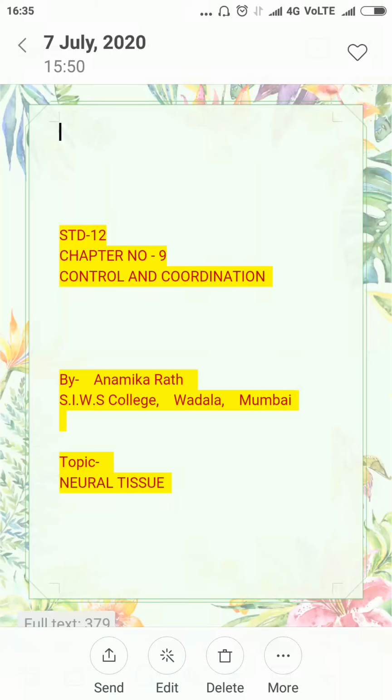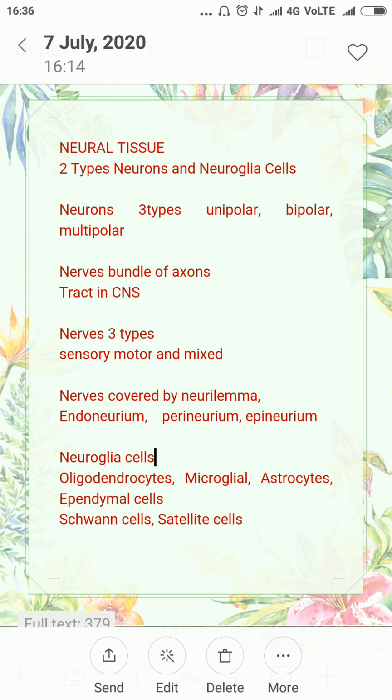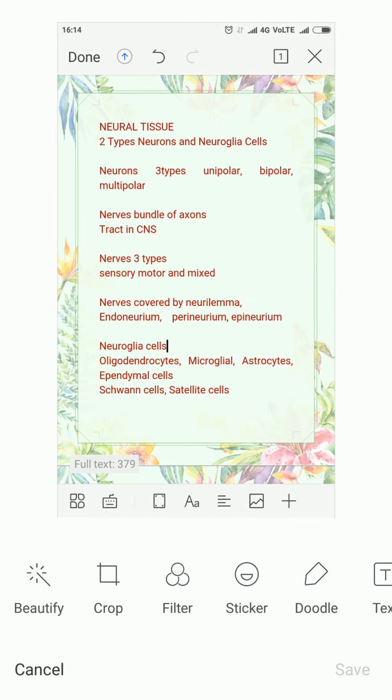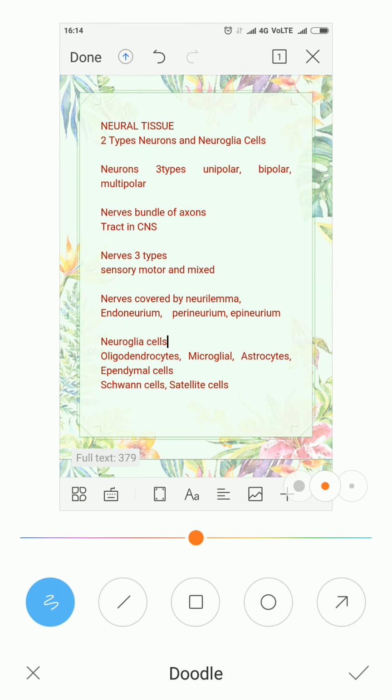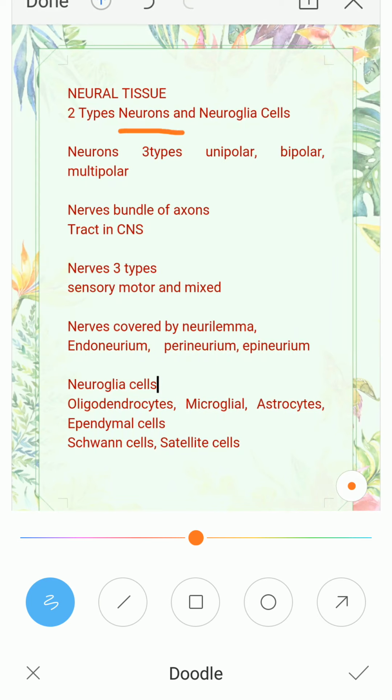Hello students, here we continue with chapter number 9, control and coordination, and in this video we discuss neural tissue or the nervous tissue. This neural tissue is of two types: neurons and neuroglia cells. Neurons are the main cells which help in transmission of electric impulse from the brain to different parts of the body, or from different sense organs towards the brain and spinal cord. Neuroglia cells are the supporting cells. Both neurons and neuroglia cells develop from ectoderm, which produces the nervous system.